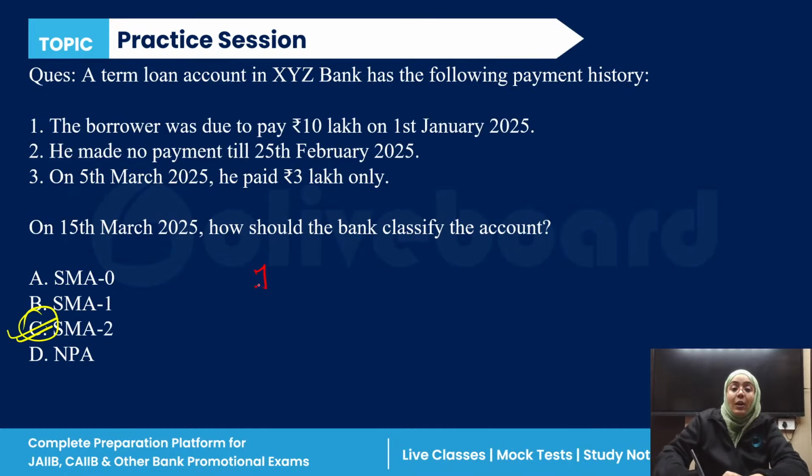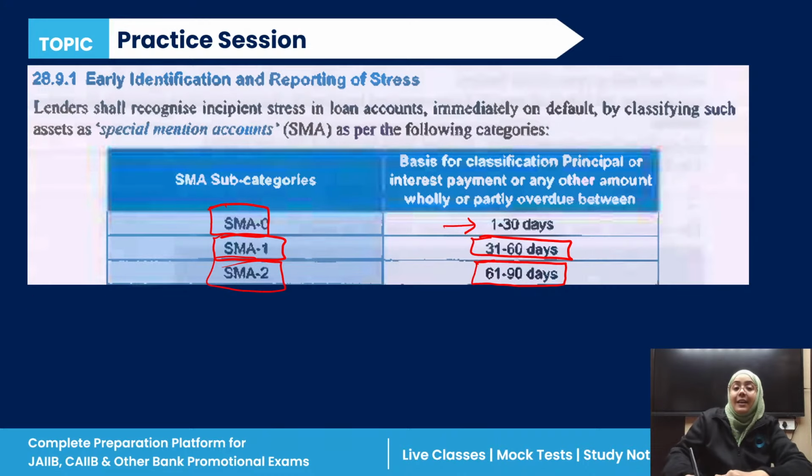Here it is overdue for 73 days, which means special mention account 2. After 90 days, it is considered a non-performing asset. Clear, everyone? If you have any doubt, please ask. If you don't have any doubt, give me a thumbs up, each and every one of you. Any doubt, you guys? No doubt?